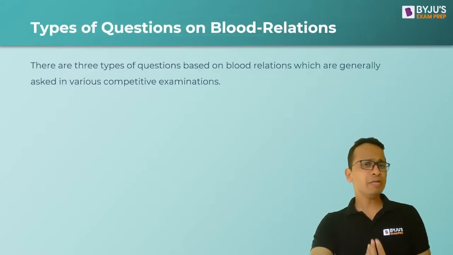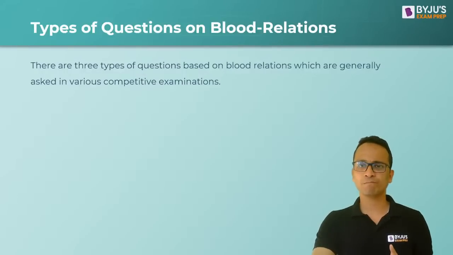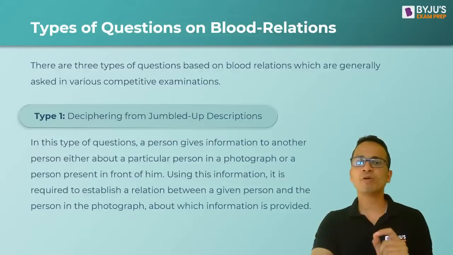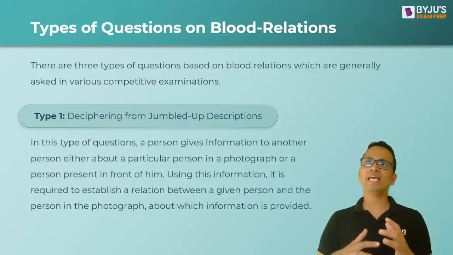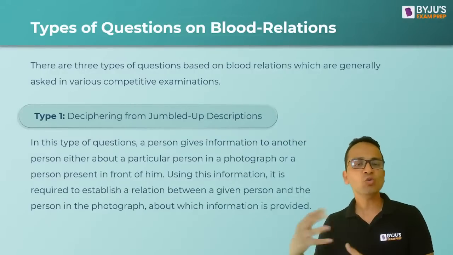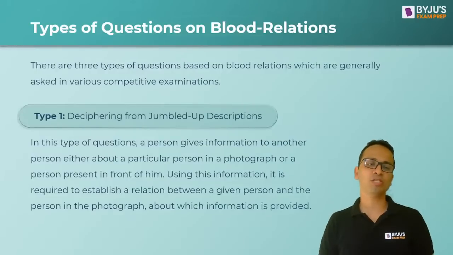relations. Now in blood relations, you will generally get three types of questions. Okay, fine. So type number one is deciphering from jumbled up descriptions. So ऐसा होगा कि A, who is the mother of B, is pointing towards C and telling something to her about a certain person. So इस टाइप के क्वेश्चंस बहुत मिलते हैं.